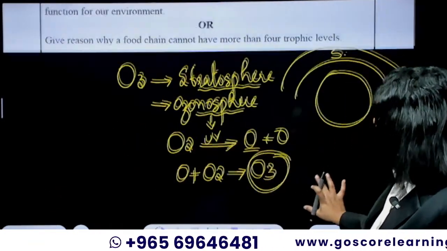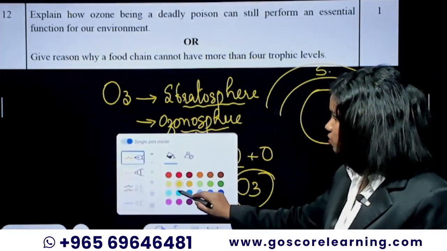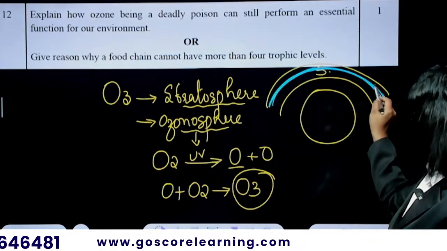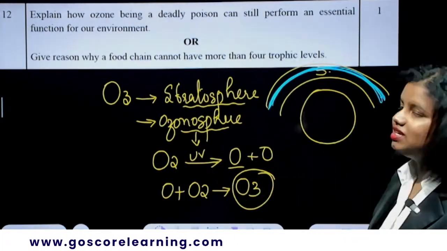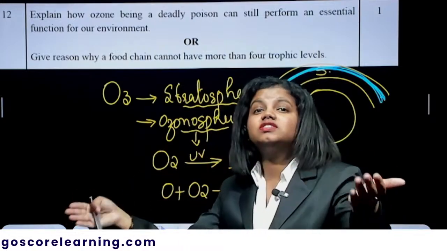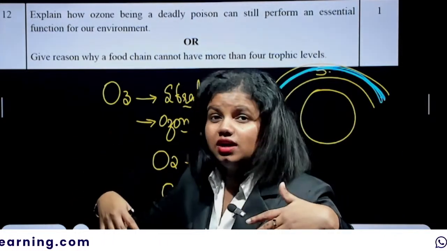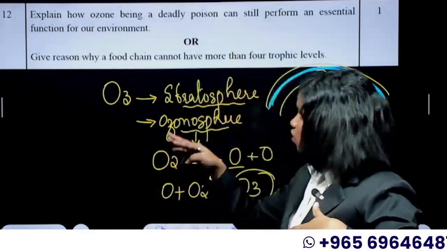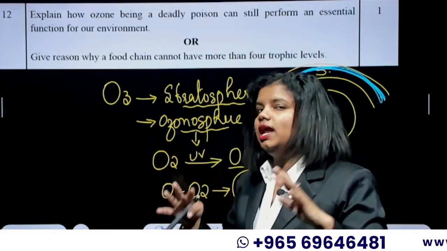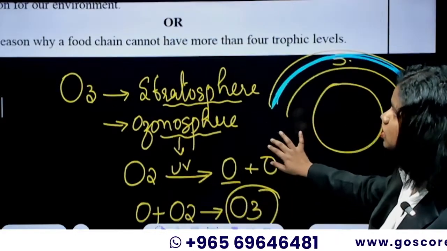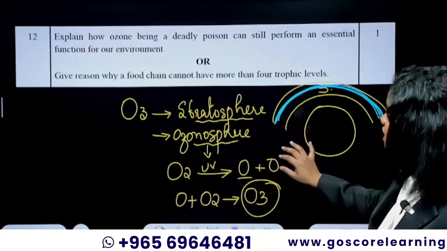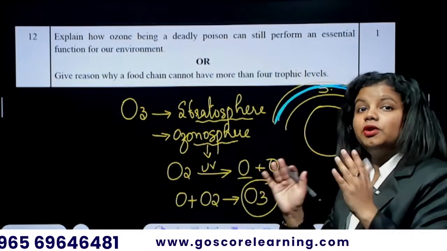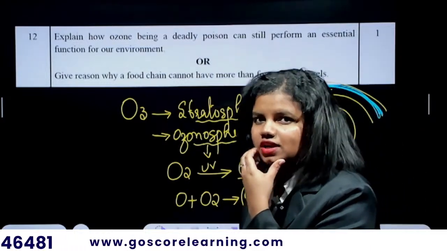So this ozone layer formed in the stratospheric region acts like a protective blanket from all the unwanted radiations coming from outer space. So this O3 layer is a protective blanket. That's how the same O3, which is a deadly poison, can still perform an essential function in our environment: being a protective blanket from the unwanted radiations.